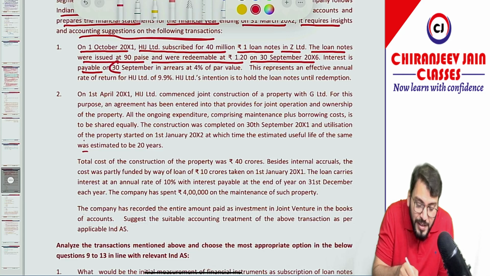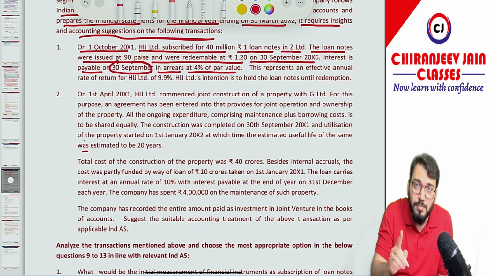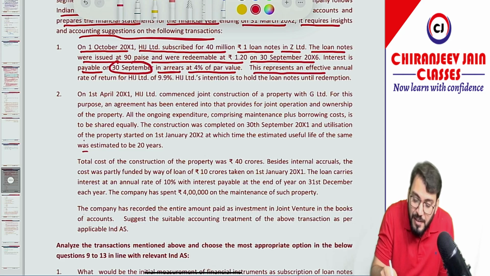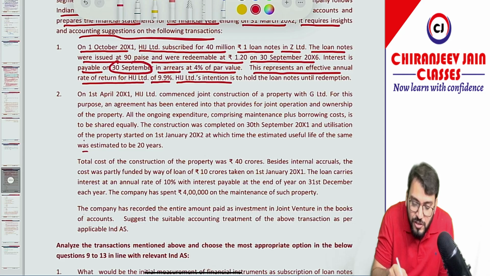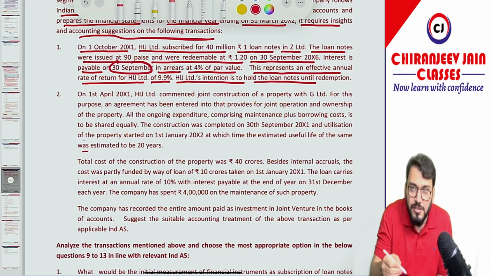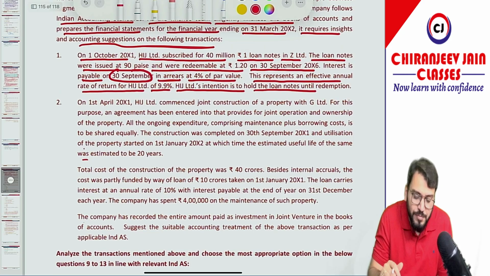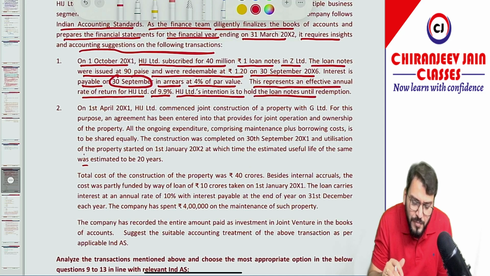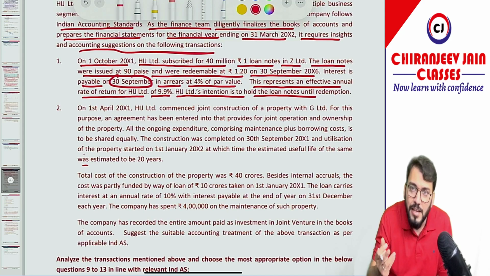Interest is payable on 30th September in arrear at 4% of par value. Be careful. This represents an effective annual rate of return for HIJ Limited of 9.9%. HIJ Limited's intention is to hold the loan note until redemption, meaning it will be held till maturity. So of course this is one type of financial asset, and it will be measured at what? At amortized cost. Am I right?